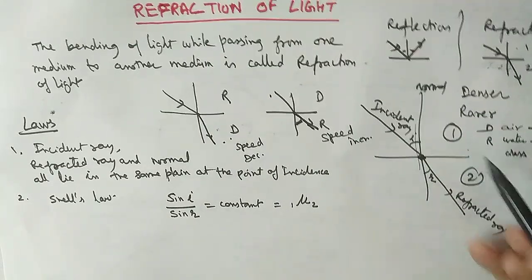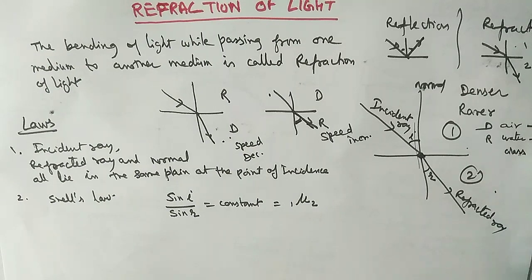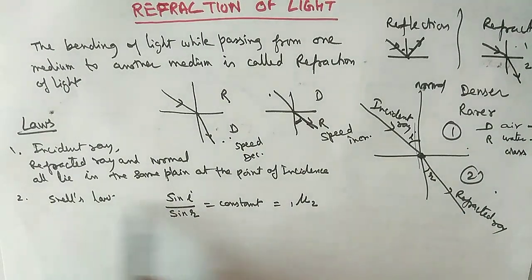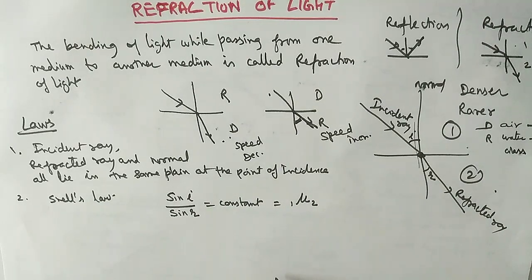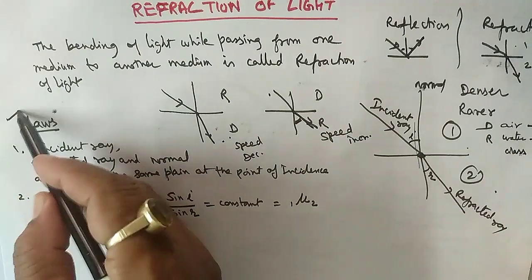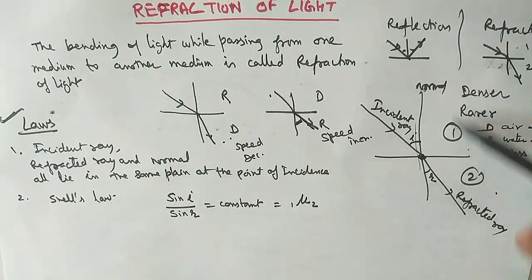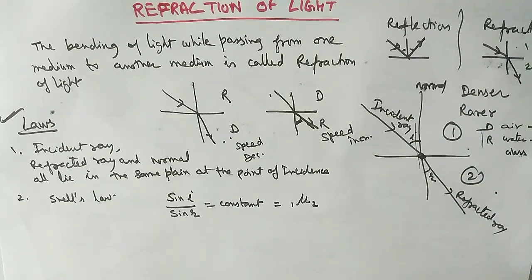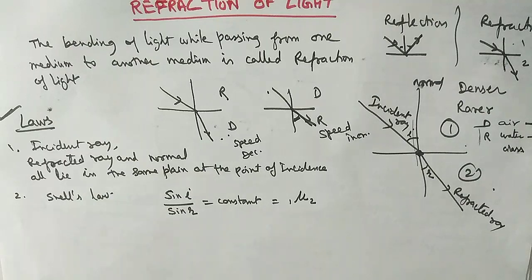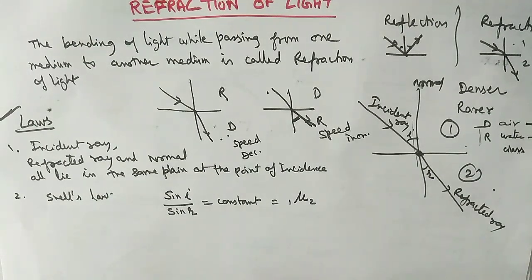Okay, suppose here air, here is the water. So refractive index of water with respect to air, like this. Okay, this is called the Snell's law. So using the concept, remember these are very important laws. So using these laws and the property of the medium, we can discuss the refraction through a rectangular glass slab.